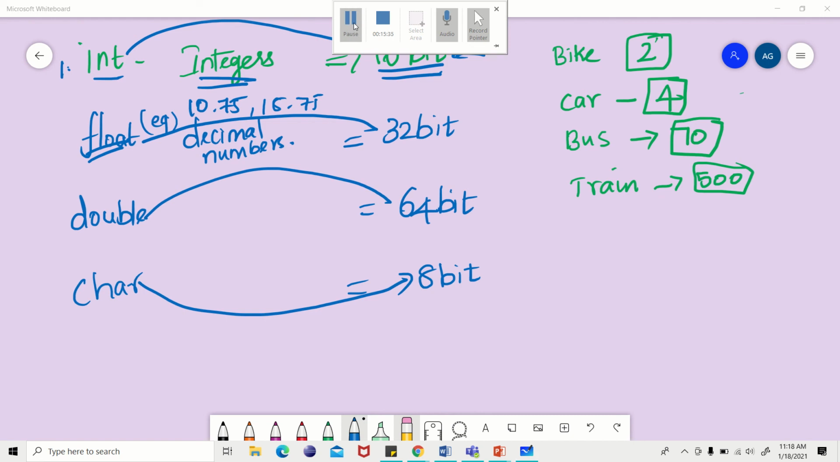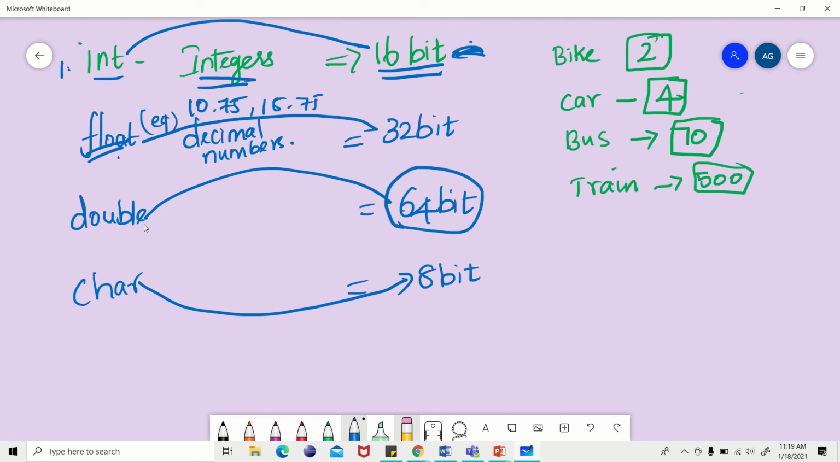Here you have double. Double is also the same as float, but it can hold 64 bit, while float can hold only 32 bit. Both hold decimal numbers, but double holds the largest decimal numbers. It can store up to 15 digit decimal numbers, while float can store up to 8 digit decimal numbers.